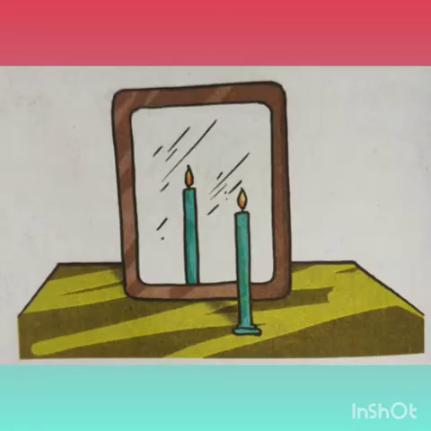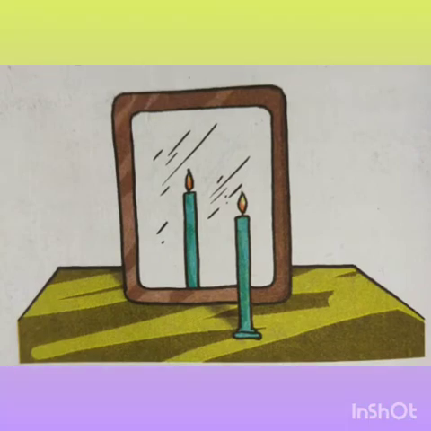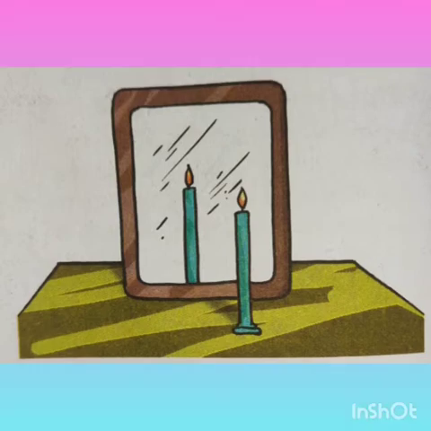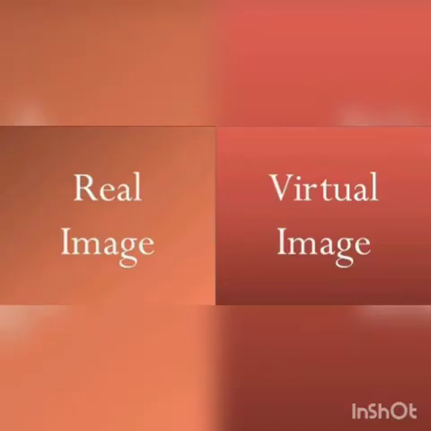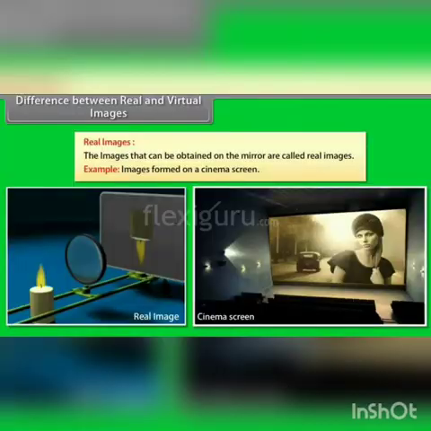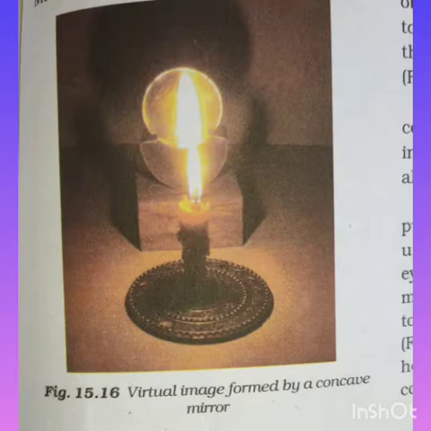After that, we will discuss what an image is. An image can be defined as the appearance or picture of a real object formed by the light that passes through a lens or is reflected from a mirror. The nature of the image depends upon the nature of the mirror. There are two types of images, real images and virtual images. An image which can be obtained on a screen is called a real image, whereas an image which cannot be obtained on a screen is called a virtual image.